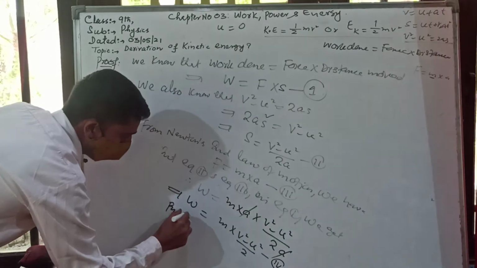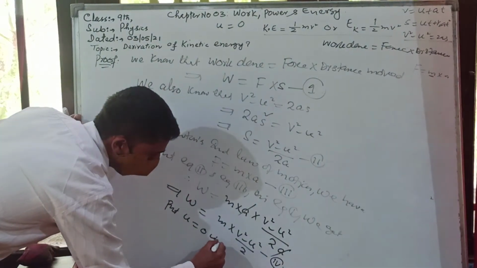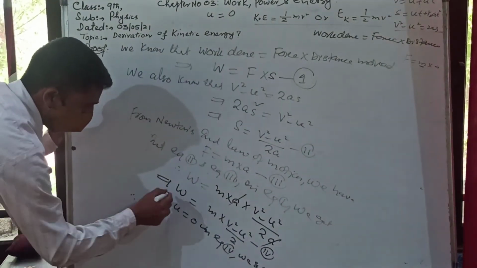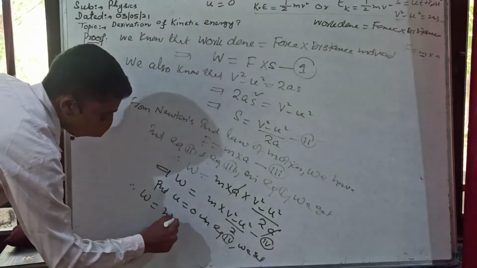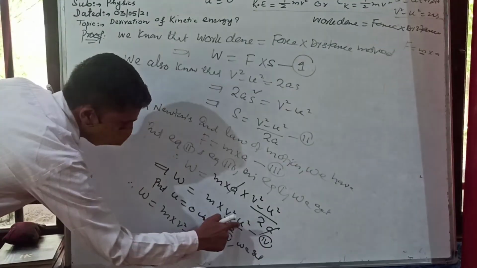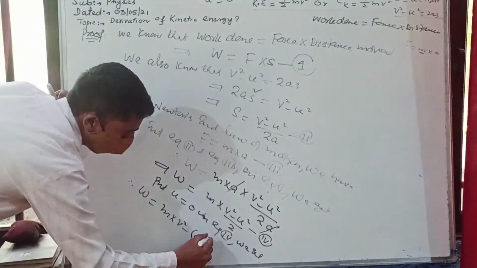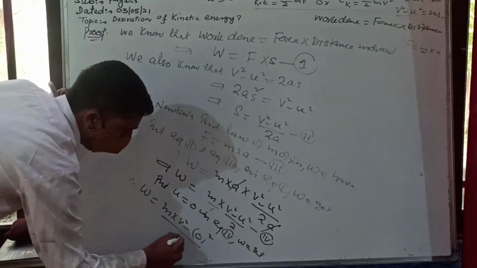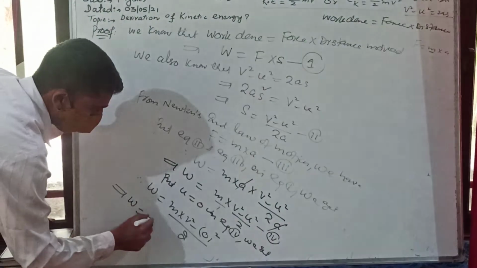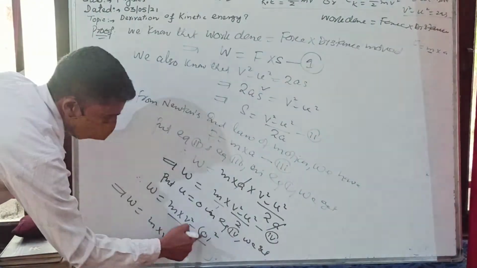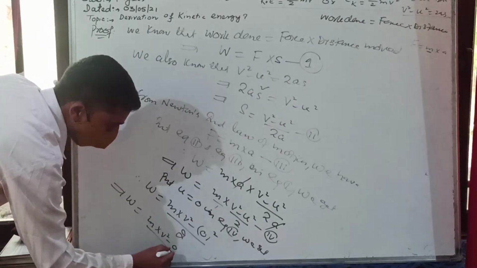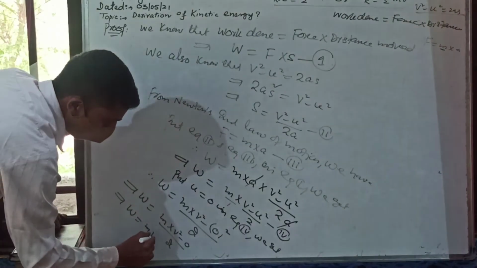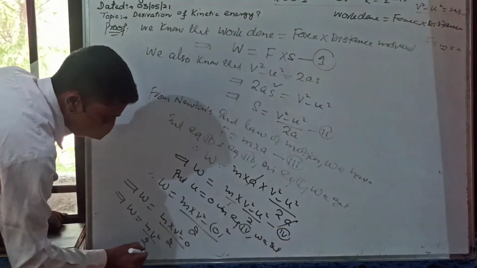Then we can write, put U is equal to 0 in equation 4, we get W is equal to m into V square minus 0, because U equal to 0, but on U there is square, so I may write square here. This 2, here I can put 1/2, 2 ones are 2, whole divided by 2. So W is equal to m into V square minus 0 divided by 2. If we subtract, m into V square remains, mV square divided by 2.